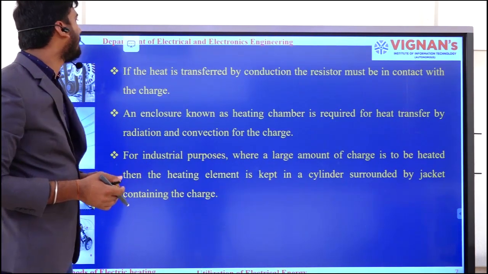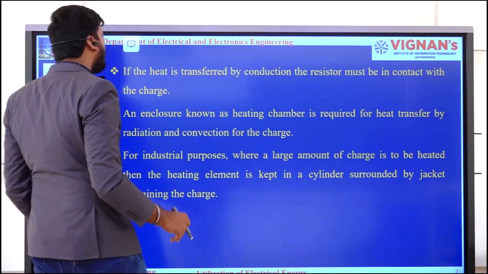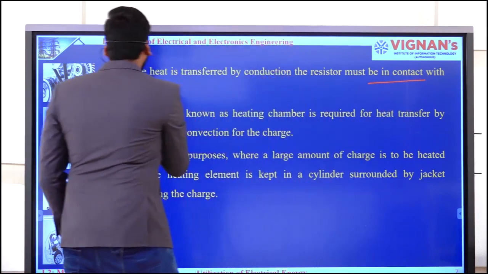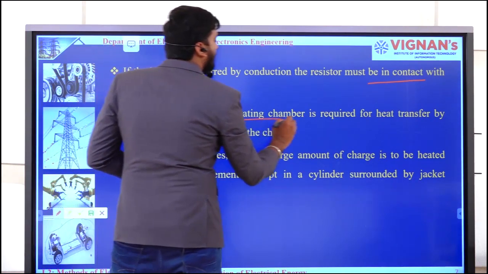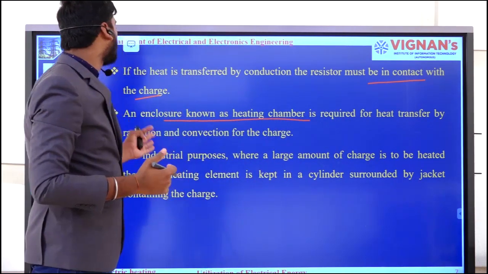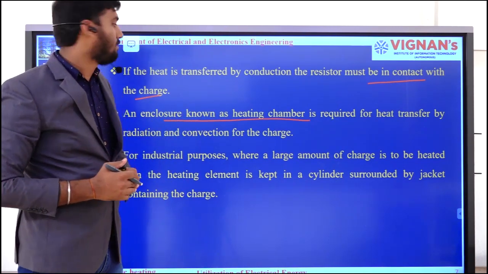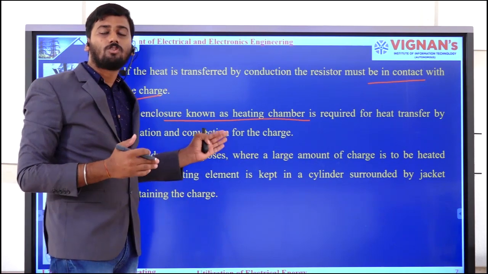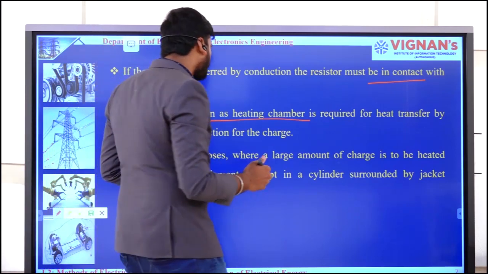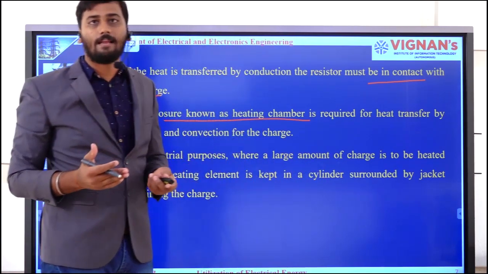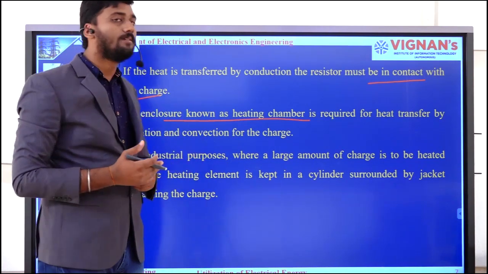Okay, the same thing was there. If heat is to be transferred by the conduction method, the resistance must be in contact with the charge, but that was not happening over there. Okay, an enclosure known as a heating chamber is required for heat transfer by radiation and convection to the charge. And we will be using this sort of indirect resistance heating in our domestic applications like electric iron boxes, micro ovens, etc.